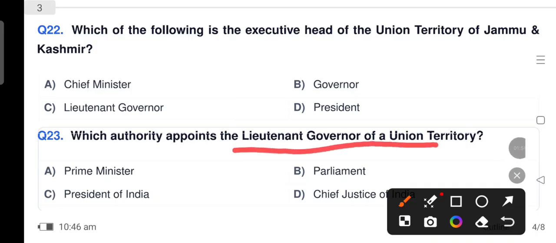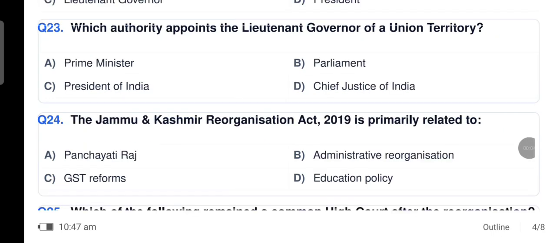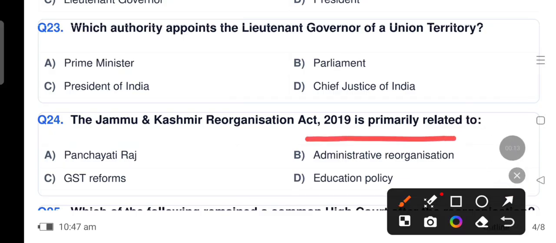So, Lieutenant Governor of a Union Territory is appointed by the President of India. Option C. The Jammu and Kashmir Reorganisation Act 2019 is primarily related to administrative reorganization. Option B.